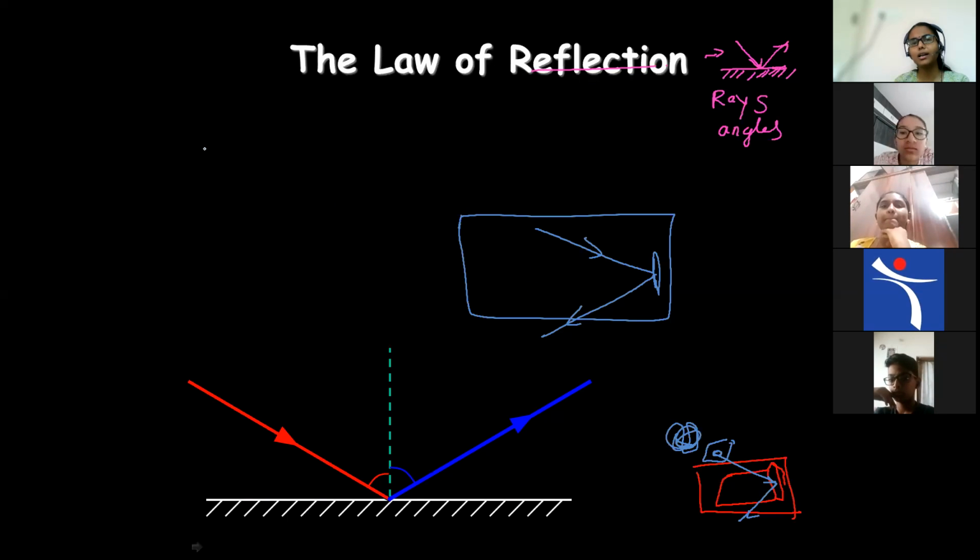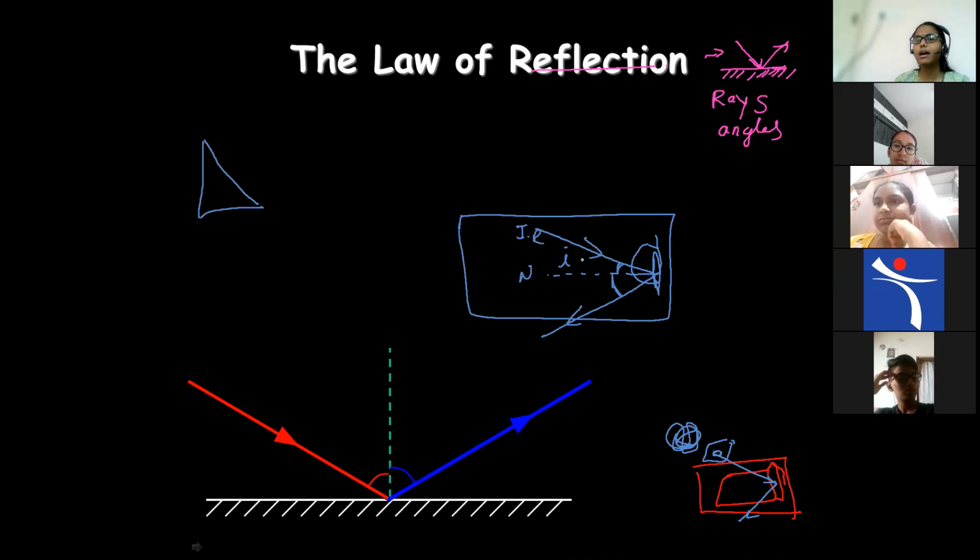In your geometry box, there are triangles and a protractor. Take one triangle, keep it here, and draw a line perpendicular to the surface. That perpendicular line will be the normal. Now take a protractor and measure the angles. The angle from the normal to the incident ray gives you the angle of incidence, and from the normal to the reflected ray gives you the angle of reflection, which we call r.